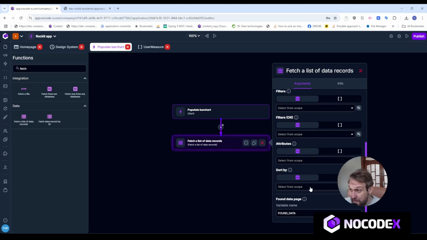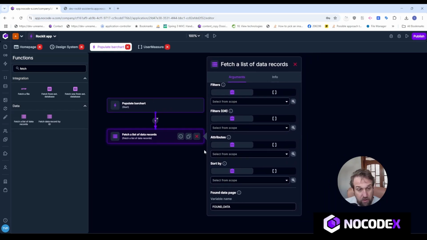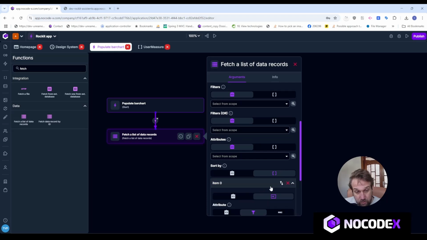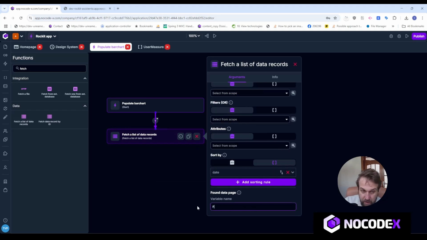But the thing that is interesting right here, and let me just scoot this to the left, is the sort by. So I'm going to add a sort by for this data format, and I'm going to sort by date, and the order will be ascending. So I want the first captured user measure first, then I want the second, the third, and so on. So that's why I ordered this by date. So let's call this found user measures.